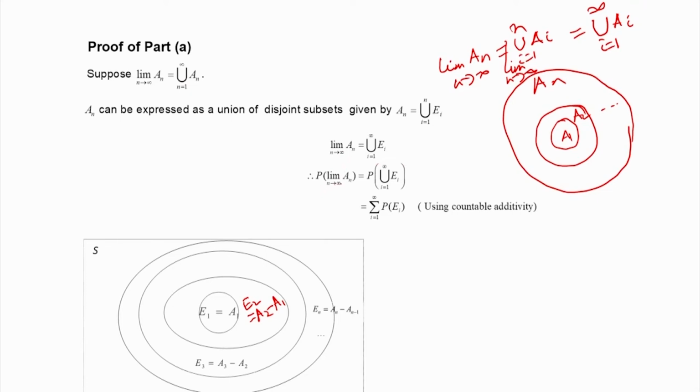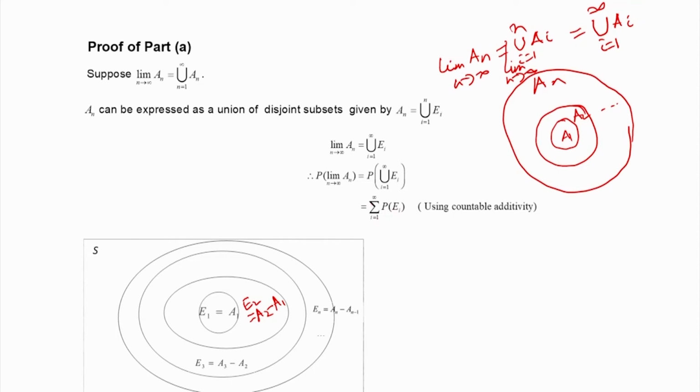So, the probability of the limit of A n as n tends to infinity will be the same as the probability of the union of E i going from 1 to infinity. Now, probability satisfies the countable additivity axiom. What does it mean? If the E i's are disjoint, then the probability of the countable union is equal to the sum of the probabilities. So, this is equal to the sum of P of E i, i going from 1 to infinity.